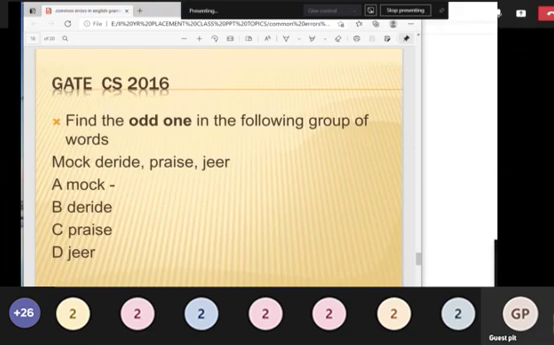So if you do not have vocabulary knowledge, you will find it hard. Even though this is a very, very simple word, since we are not using it in our daily language, we feel these words are very difficult.